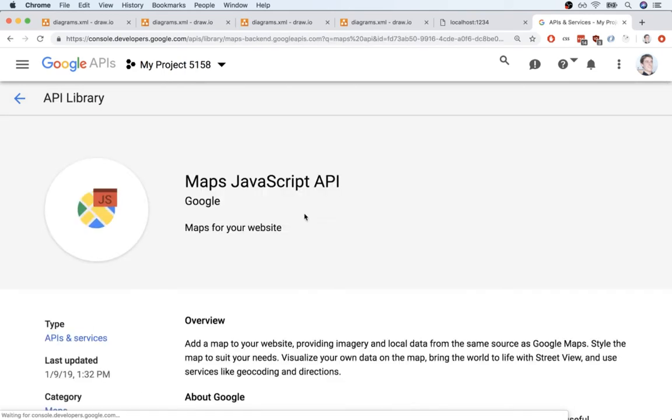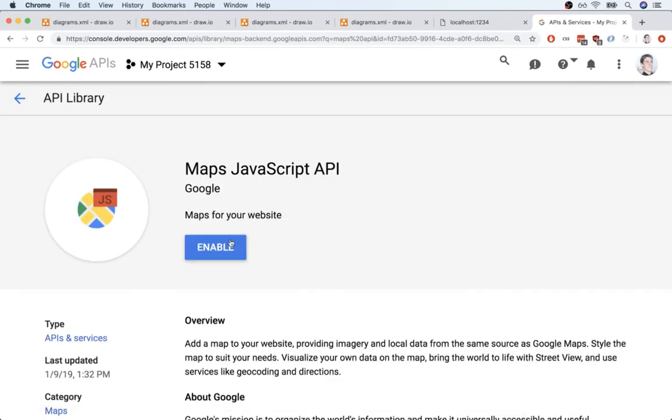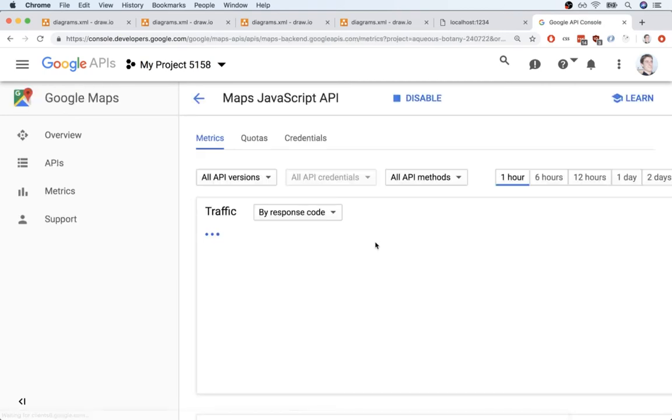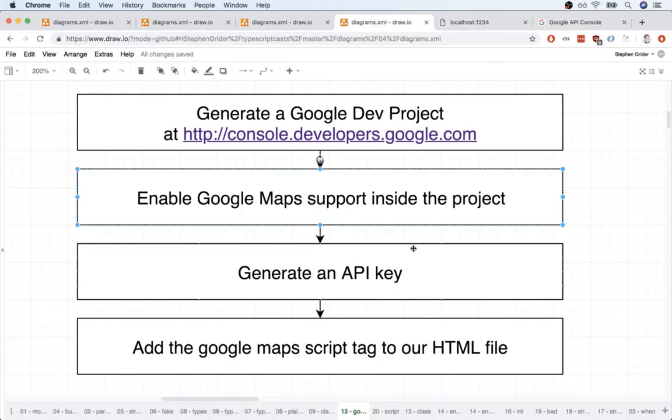So I'm going to find that, I'm going to click on it, and then I'll hit Enable, like so. So that's going to add support for the JavaScript Maps API to our project. Okay, once that's all done, the last thing we're going to do here inside that console is generate an API key, which is really easy to do.